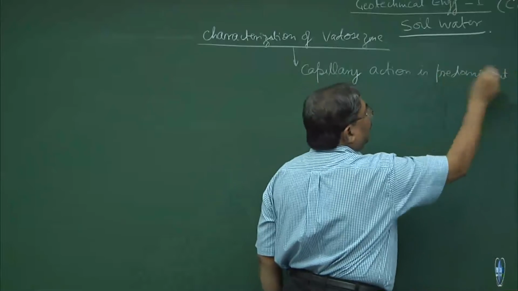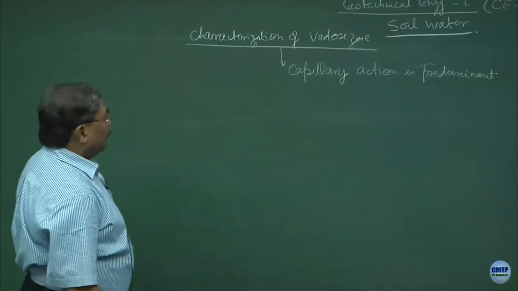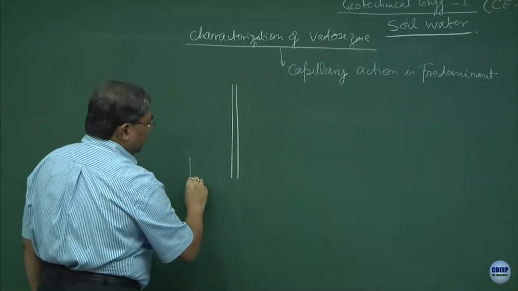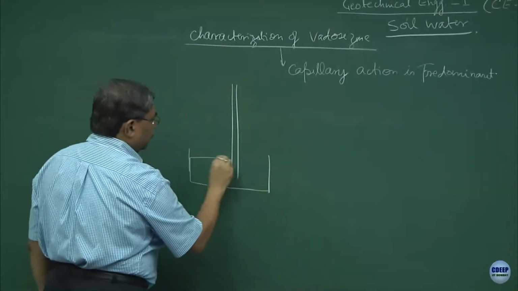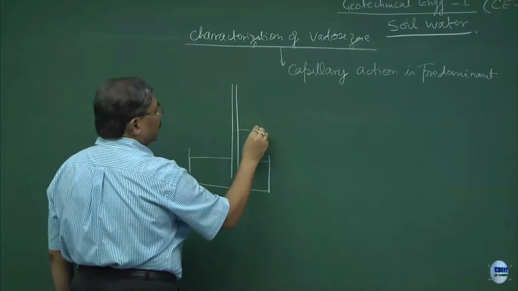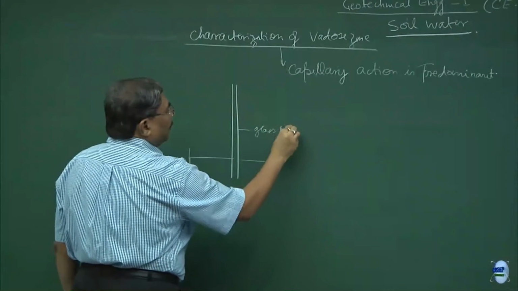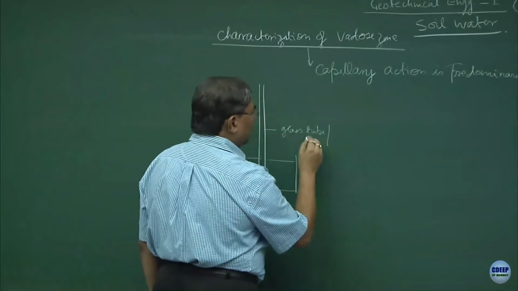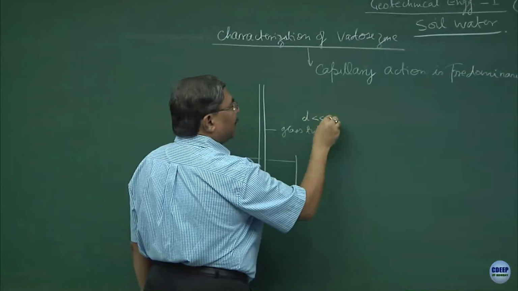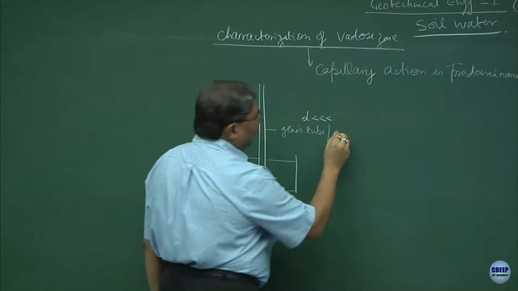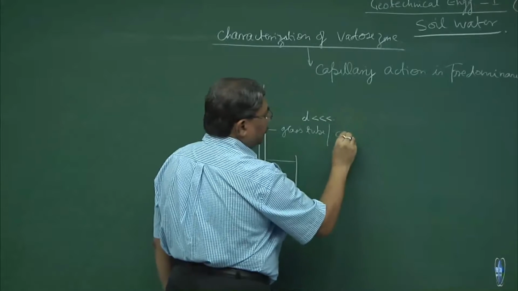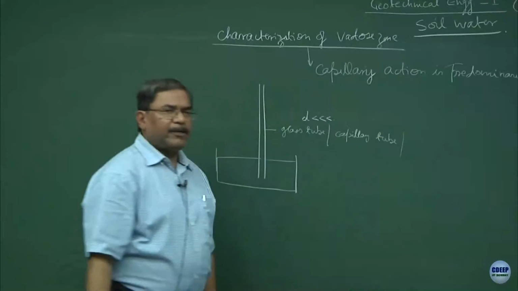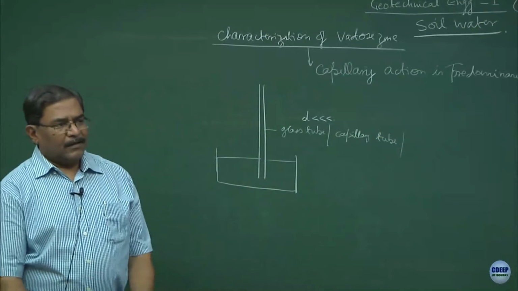All right. You remember the basic concept, there is a small glass tube which is kept in a water bath. So, this is the glass tube. Normally, we call this a capillary tube. That means the diameter is going to be extremely small, very small diameter, all right, and this is a glass tube or a capillary tube. Where do you find capillary tubes in day to day real life situations?